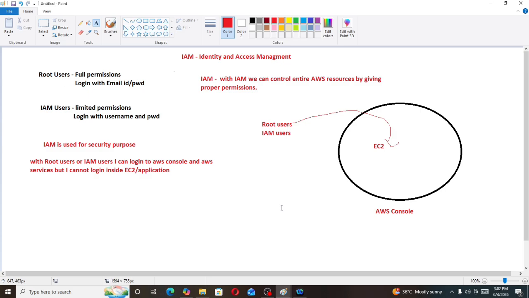But if you want to share your root user with me, how will you share? Inside your root account, you will create one IAM account for me and you will share that IAM account with me. You will not share your email ID or password. Instead, you will create one IAM account for me using your root account and share that IAM account with me.